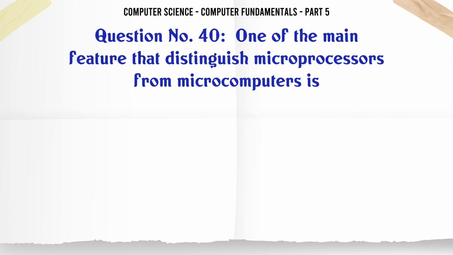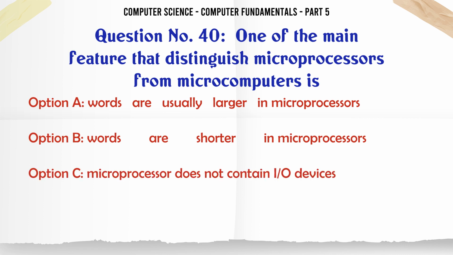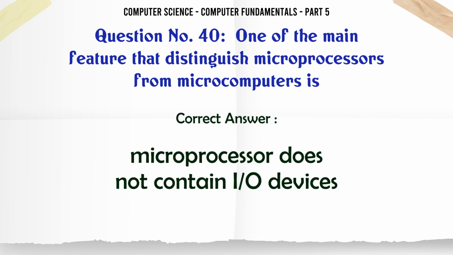One of the main features that distinguish microprocessors from microcomputers is A. Words are usually larger in microprocessors, B. Words are shorter in microprocessors, C. Microprocessor does not contain I/O devices, D. Exactly the same as the machine cycle time. The correct answer is microprocessor does not contain I/O devices.